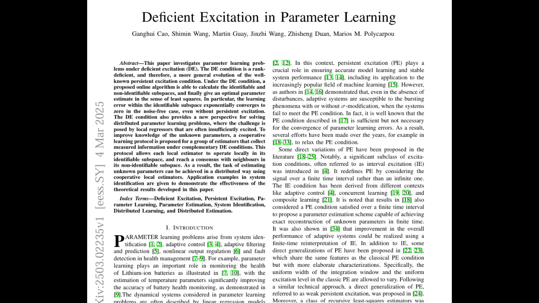Yeah, the solution that makes the most sense given the available information, even if it's not perfect. But how does this apply to something as complex as a self-driving car or a financial model? Well, those systems use least squares to constantly adjust their parameters, or their understanding of the world, based on the data they're receiving. Even with deficient excitation, they're still trying to find the optimal solution within their identifiable subspace, the area they can confidently learn.